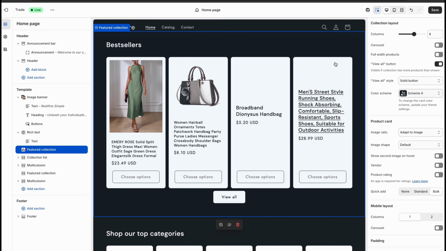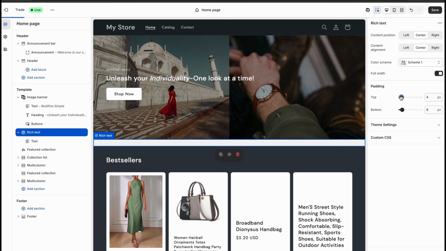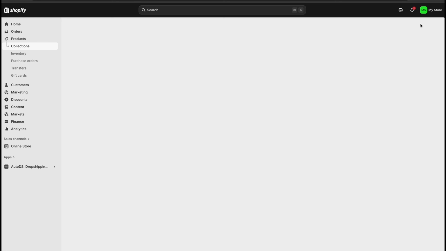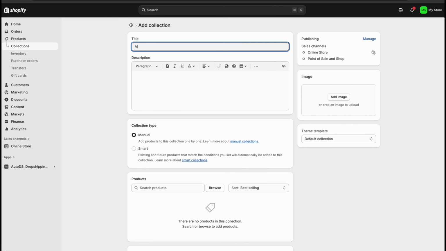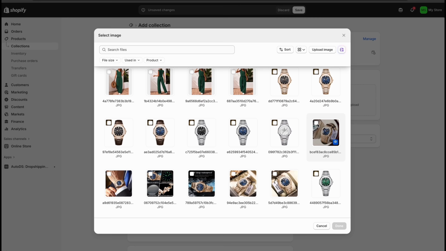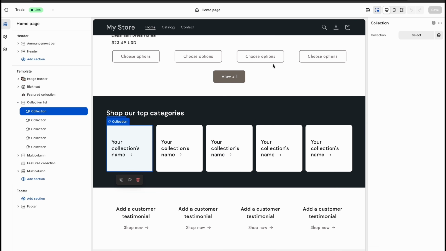If you see an opportunity to improve previous sections, do so. If you want to add more collections, all you need to do is go to the Shopify tab and under collections, repeat the same process as before. Now I will create collections for men, women, and summer. To link to each collection, click on your top right and pick the collection.